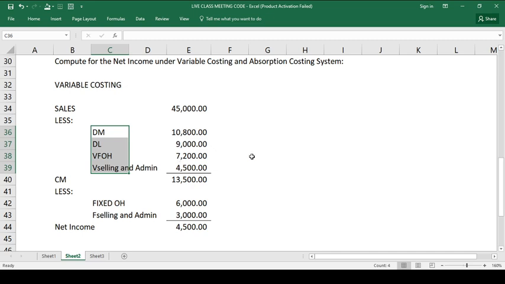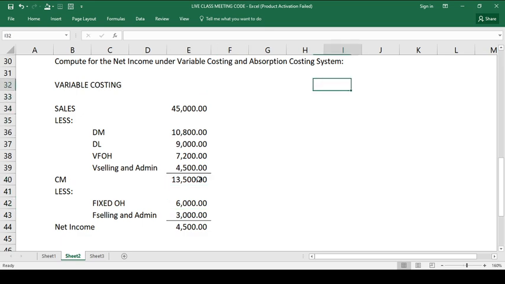so that you can able to determine the contribution margin. After ma-determine po yung contribution margin, we need to deduct all fixed costs incurred throughout the period. Yung buong amount, the 6,000 na fixed overhead, and the fixed selling and administrative expenses na 3,000 so that you can able to compute the net income under the variable costing system. Okay.